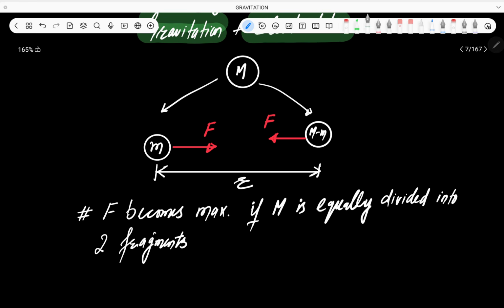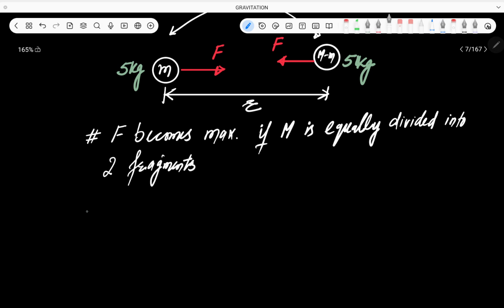What does that mean? That means for example जो ये कैपिटल M है it is equal to 10 kg. Now it is divided into two fragments. तो मैं ये बोल रहा हूं the force will become maximum between the two fragments if this 10 kg is equally divided into 5 kg and 5 kg.